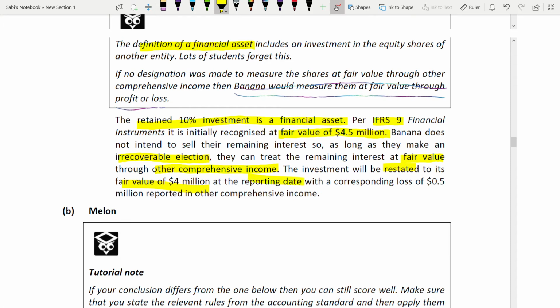Okay, so why is it a loss? Because it was 4.5, which is recorded at 4, restated as 4 million. It's going down. So it's a loss of 0.5 million. And this loss will be recorded in OCI. Okay. With a corresponding loss of 0.5 reported in OCI.